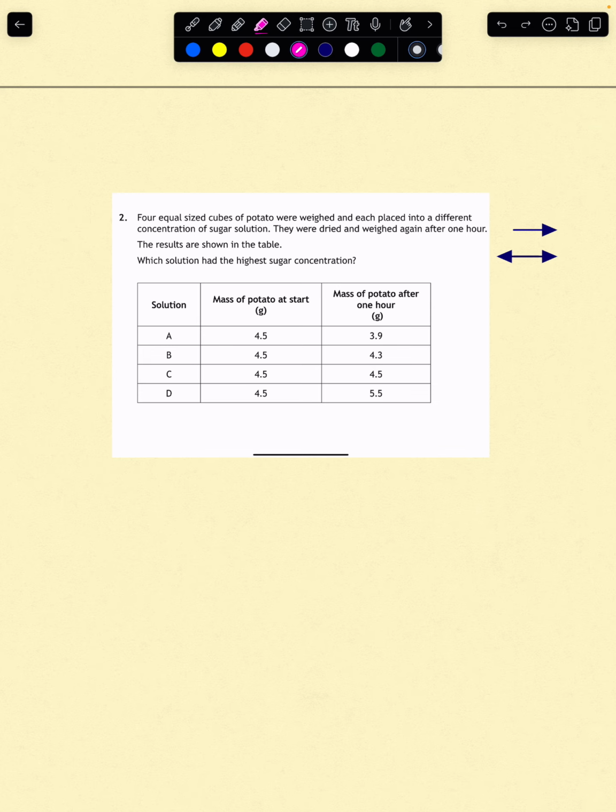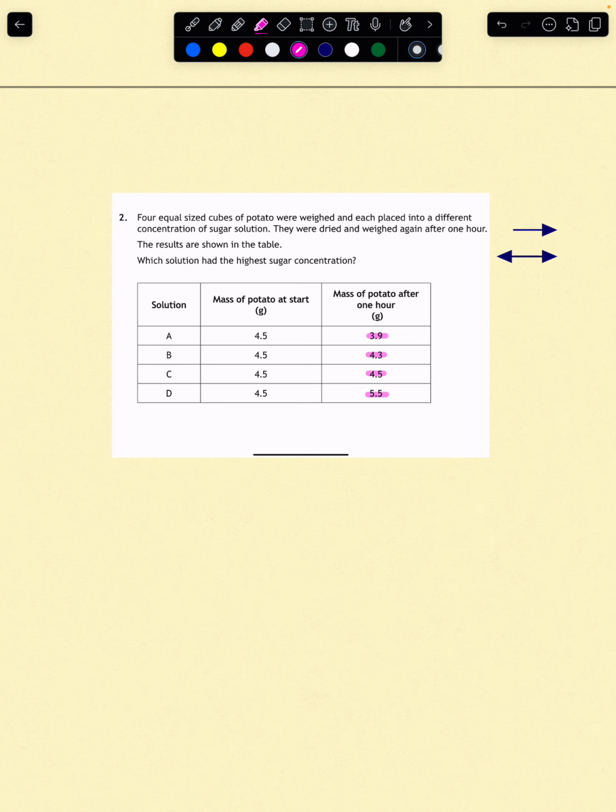Looking at the data in the table, they all start with 4.5 grams, so I'm not going to repeat that. The mass of potato after 1 hour in solution A was 3.9 grams. The mass of potato after 1 hour in solution B was 4.3. The mass of potato after 1 hour in C is 4.5. And then finally, in D, the mass of potato after 1 hour was 5.5.